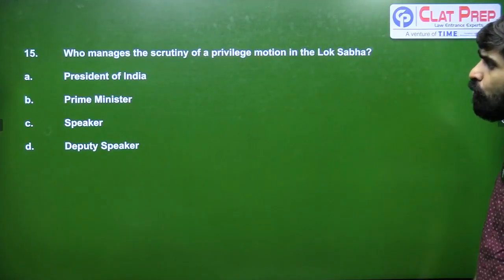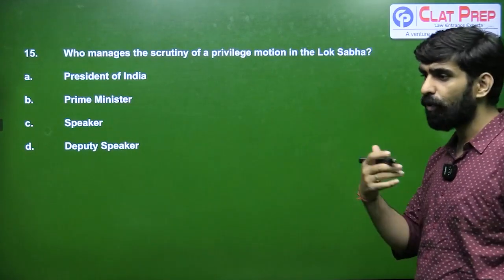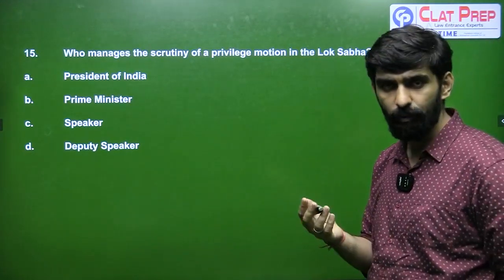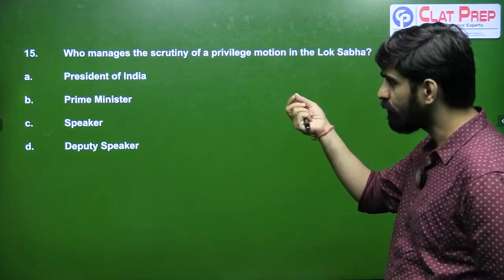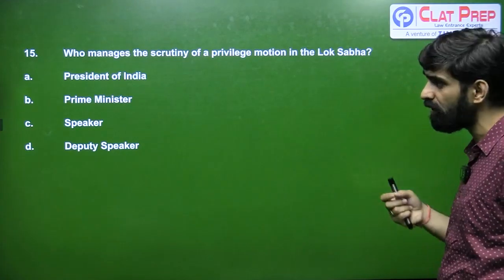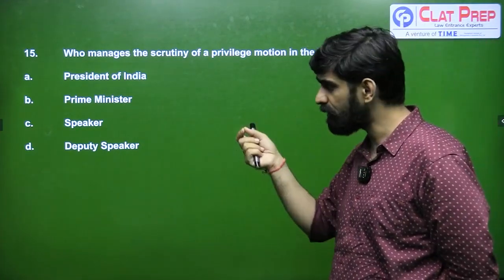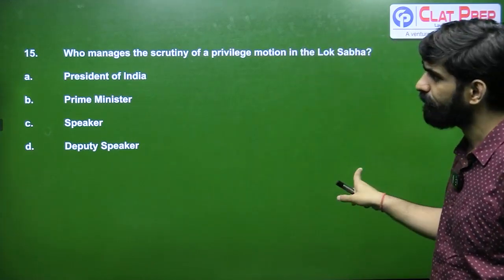Next question, who manages the scrutiny of a privilege motion in the Lok Sabha? So which is the authority which is going to accept a particular privilege motion if a parliamentary privilege has been breached, or who is going to reject it. The person who is responsible for accepting or rejection of privilege motion is the presiding officer of the house, which is the speaker in the case of Lok Sabha. So answer for 15 is going to be C.